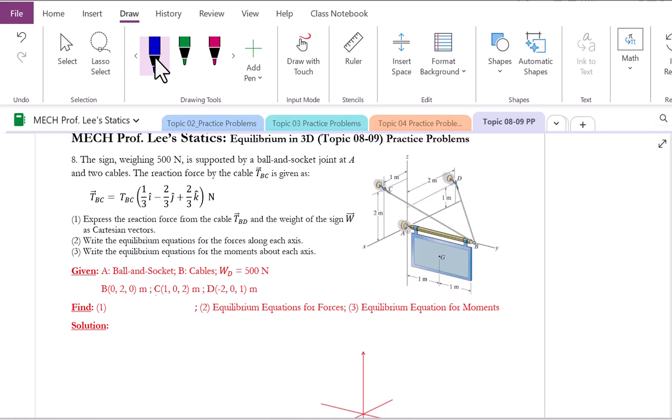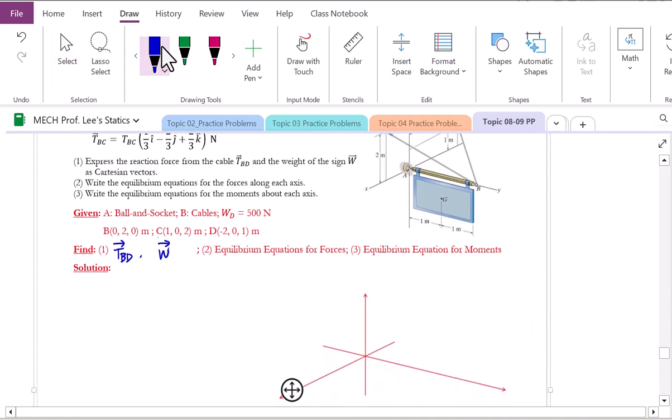Let's take care of the unit for the points. Following the coordinate system in this problem, it's meters. A point is not a vector; a point is a scalar quantity. From this, we have to find the tension from the cable specifically at BD, and also provide the weight of the sign as Cartesian vectors. Tension T of BD is a vector, and the weight of the sign as Cartesian. Once we have the vector expressions of these forces, we're going to apply the scalar analysis method to apply equilibrium equations for the forces and the moment. That's what we're going to do.